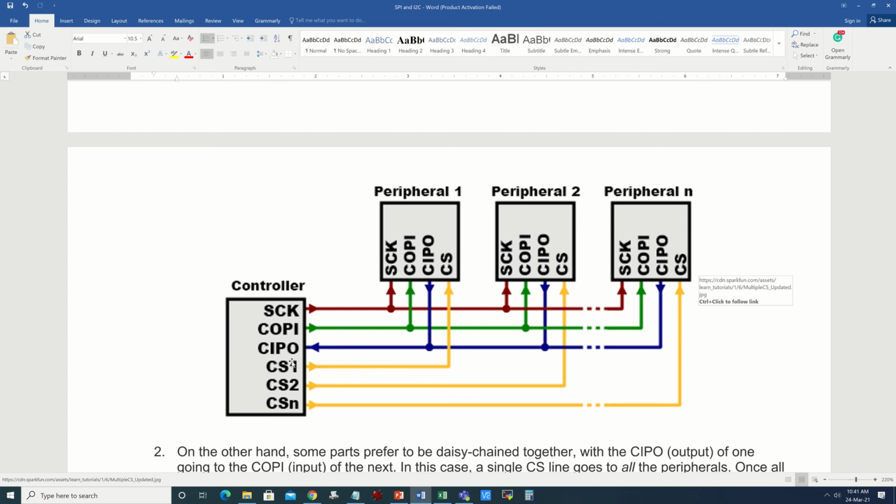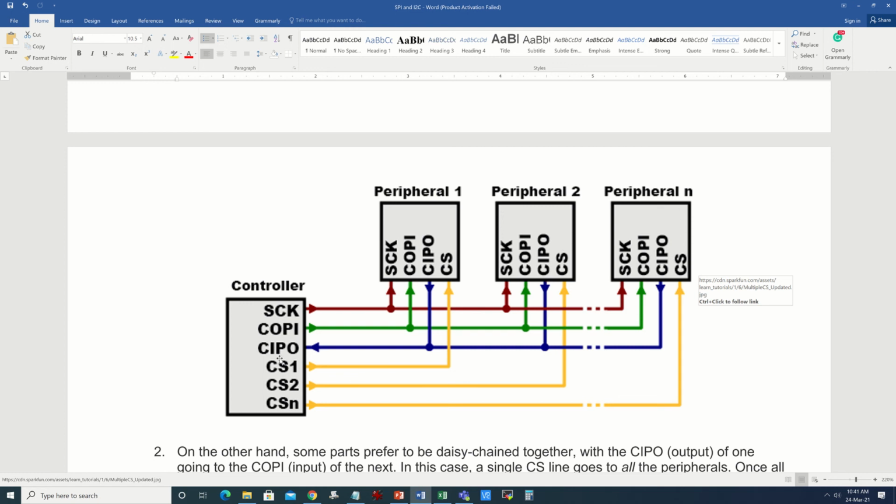Okay, but not necessarily that all the chip select cannot be activated. You can also activate all the chip select at a time, or you can just have one chip select going to all 3 devices in case you want to duplicate the data to all these peripherals.